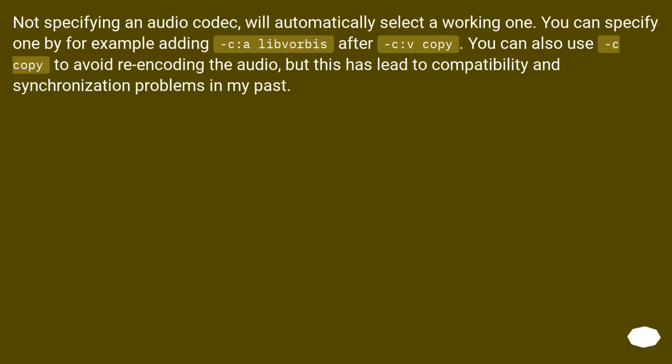Not specifying an audio codec will automatically select a working one. You can specify one by, for example, adding -c:a libvorbis after -c:v copy. You can also use -c copy to avoid re-encoding the audio, but this has led to compatibility and synchronization problems in my past.